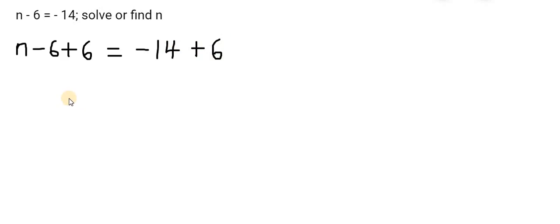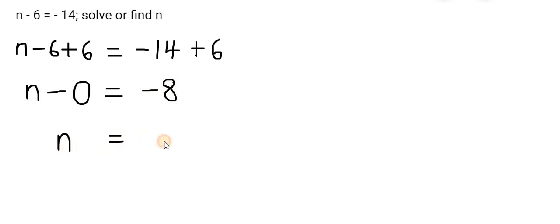Okay? And so when I do that, I have n minus 6 plus 6, end up with minus 0 is equal to minus 14 plus 6. That results in minus 8. And n minus 0, that's n. And on the right, it's still just minus 8. So n is equal to minus 8.